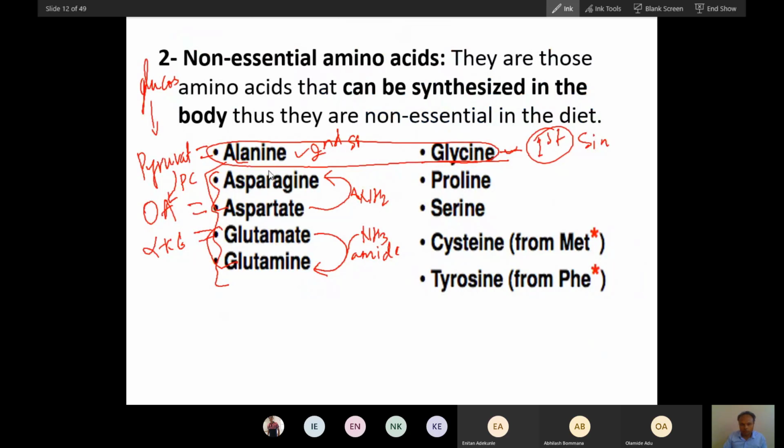It is synthesized from which keto acid? I'll tell you. Alanine is synthesized from which keto acid? It is from pyruvate. Aspartate is synthesized from which keto acid? It is from oxaloacetate. Glutamate is synthesized from which keto acid? It is alpha-ketoglutarate. So you will have to understand all these things. That's what you just said. Yes. Aspartate is originated from where?